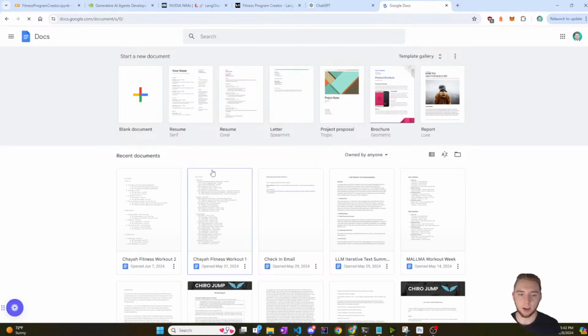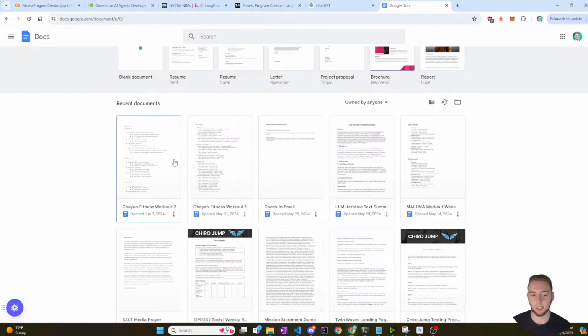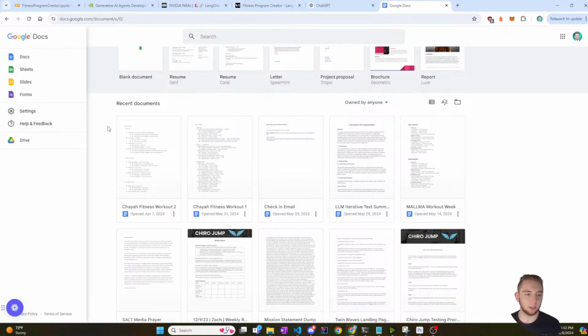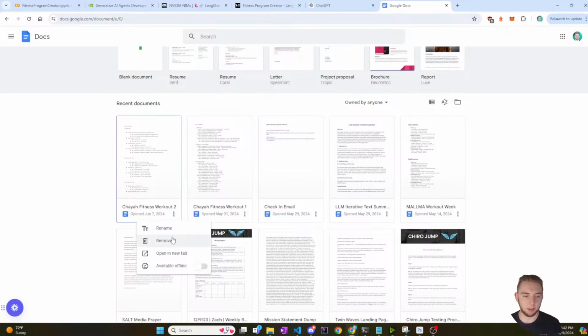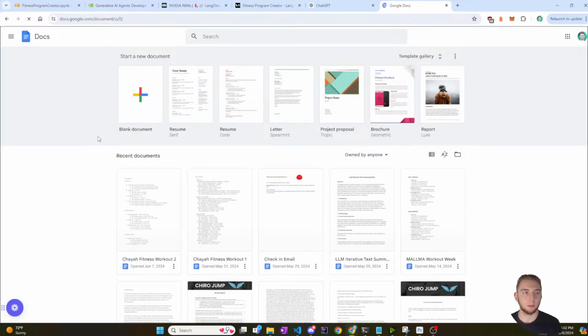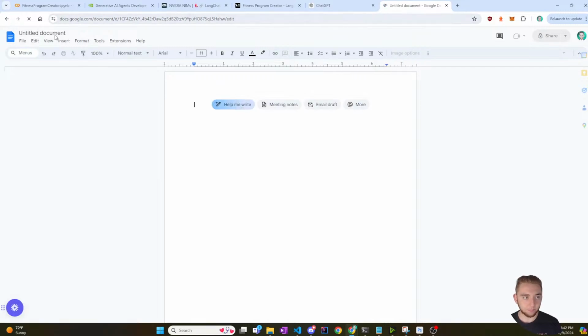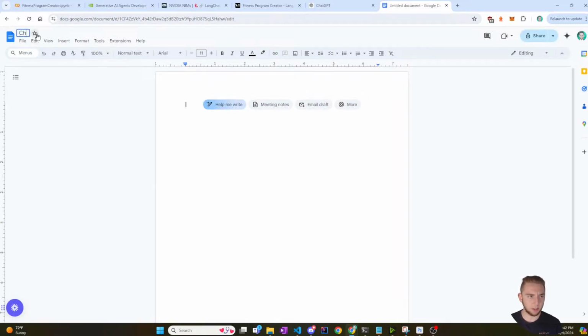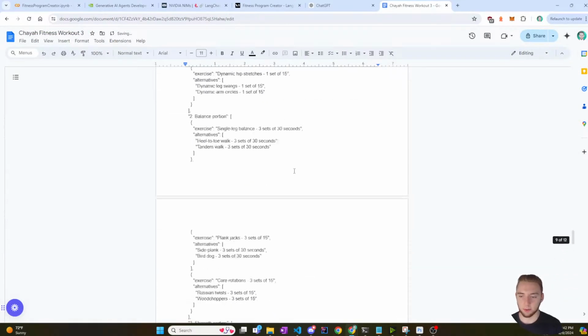Because I've been keeping track of good workouts that it's generated in docs, just so I have some examples ready. I can even copy this, or I guess I can't. Here, docs, blank document. I've just been calling them Kaya Fitness because that's my wife's business. It's Kaya Fitness, workout 3. So I've just been calling them like that. So yeah, here, I'll put this in.